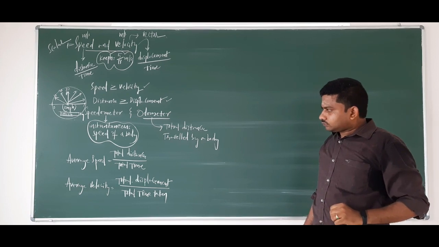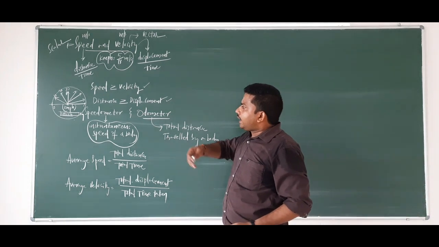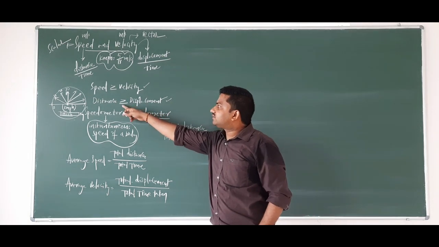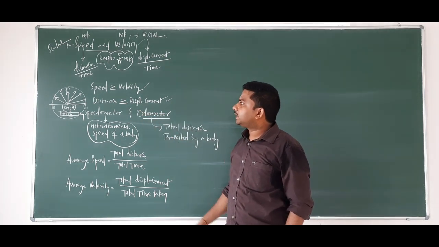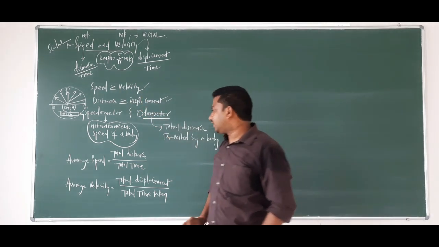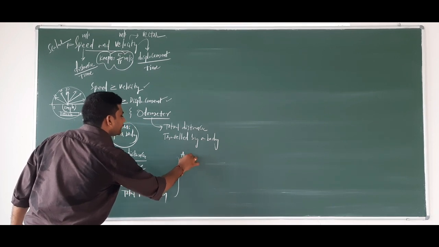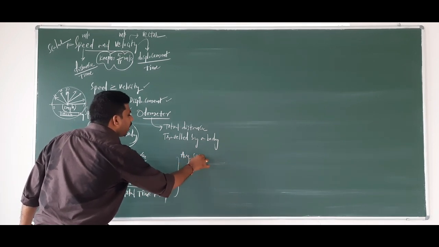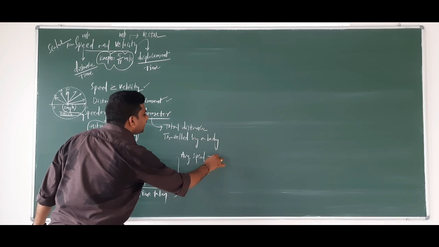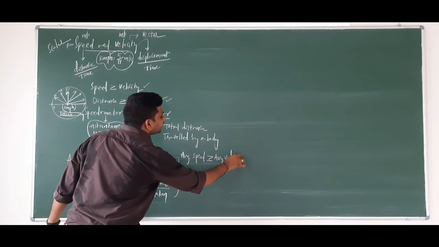Now, let's see. Here what we have discussed: distance is greater than or equal to displacement. In the same way, your average speed will always be greater than or equal to average velocity.